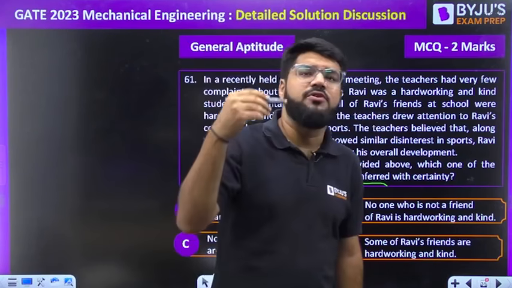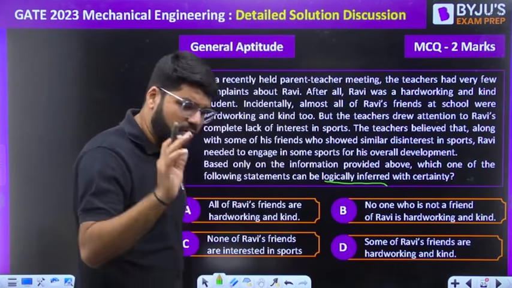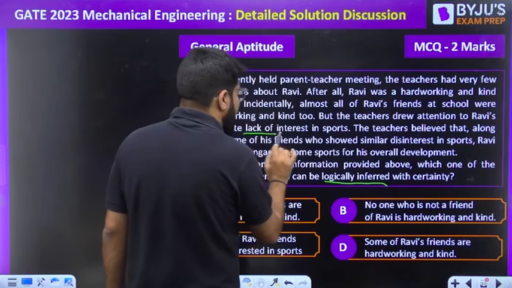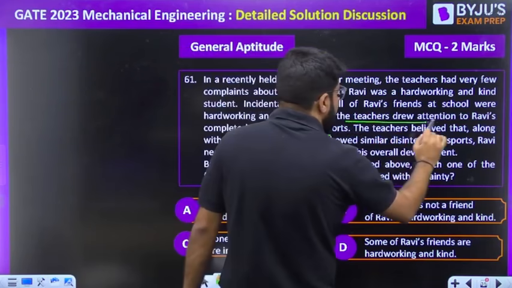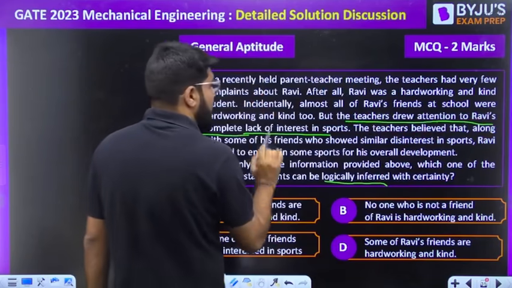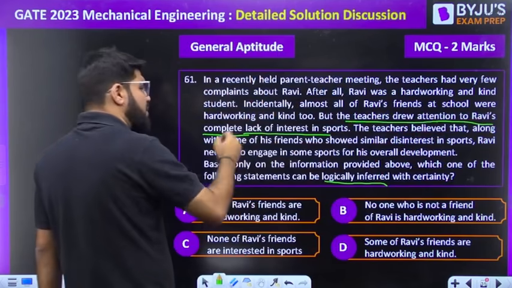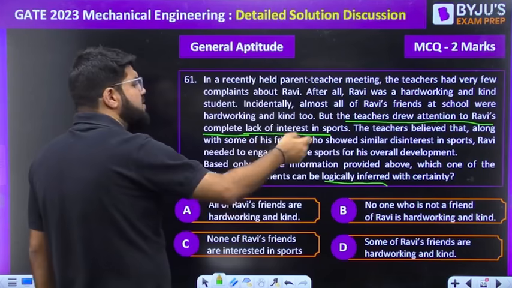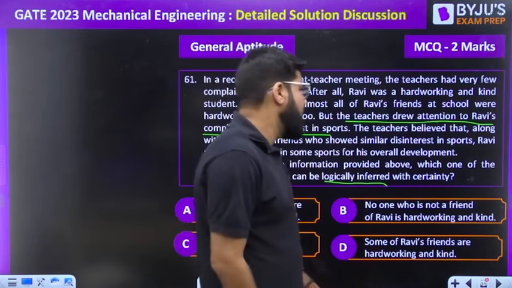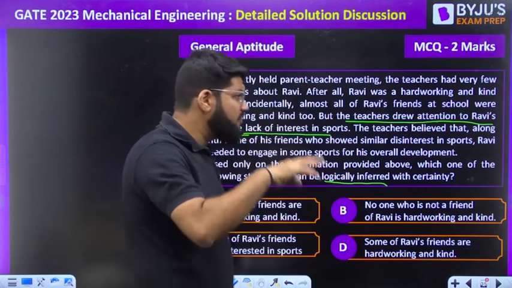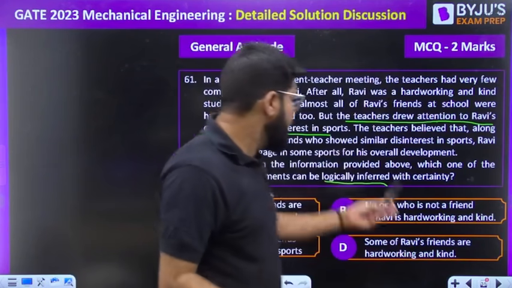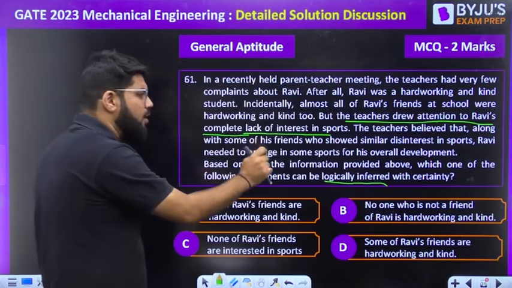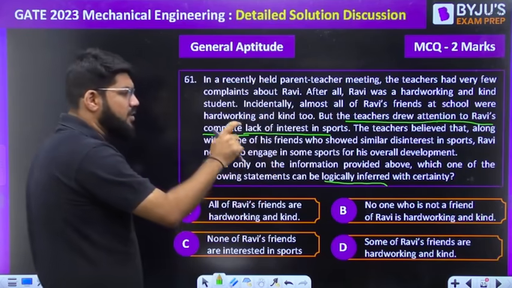He was hardworking, maybe studious, sincere, kind. But he was having a lack of interest in sports. The teachers drew attention to that point. The teachers believed that along with some of his friends who showed similar disinterest in sports, Ravi needed to engage in some sports for his overall development. So along with some of his friends, which means some of his friends are not disinterested in sports. Based on the information provided above, which of the following statements can be logically inferred?